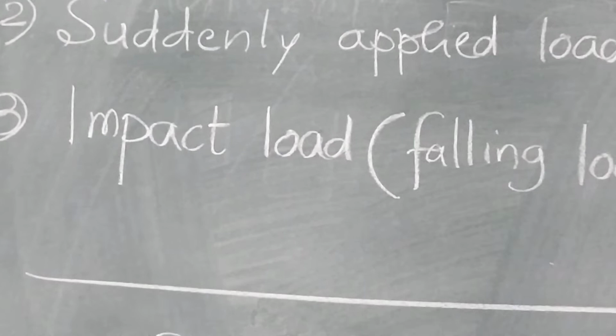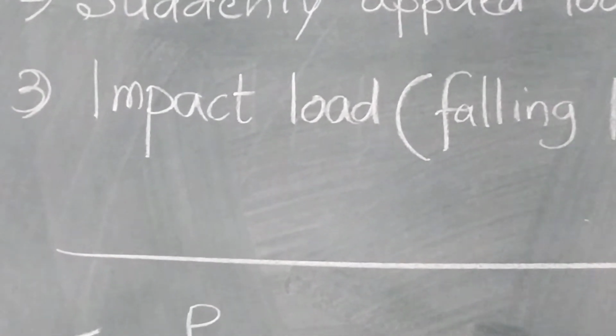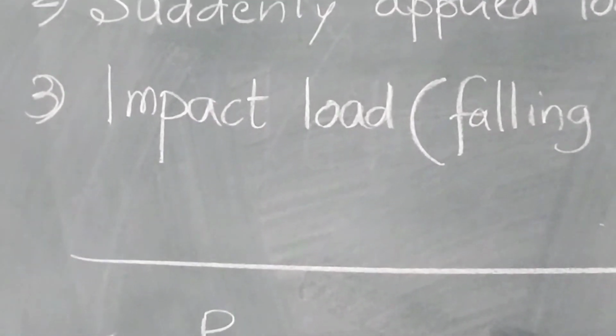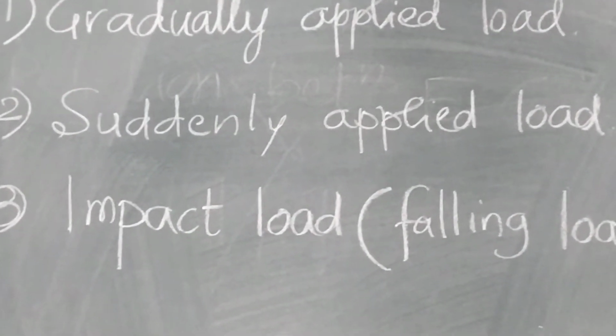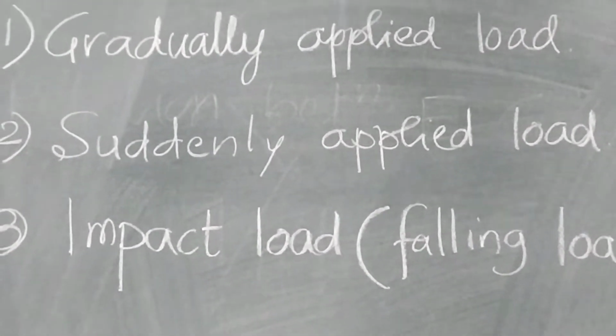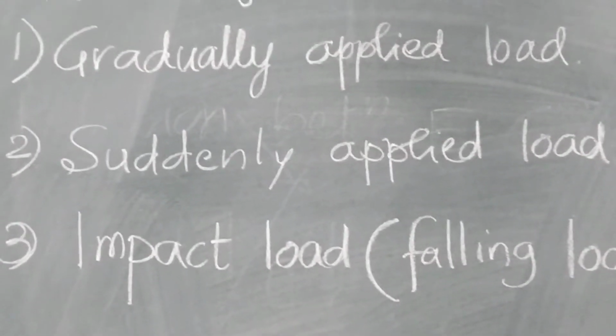So, what is gradually applied load? In case of tension test of mild steel bar using universal testing machine, the total load P is applied to the specimen in very small increments.